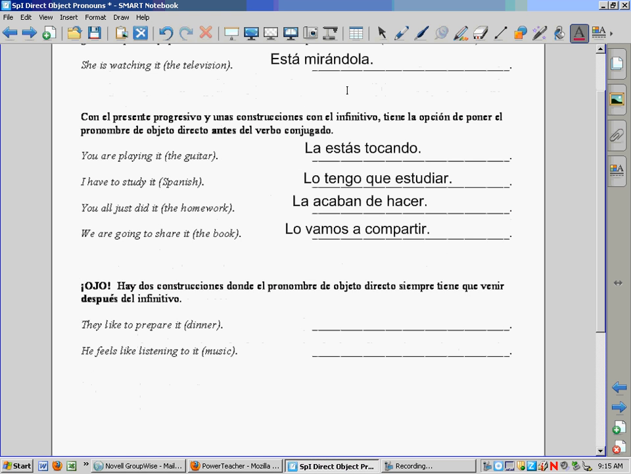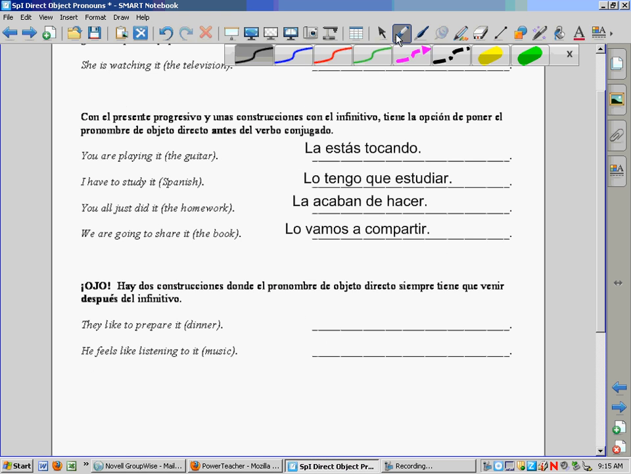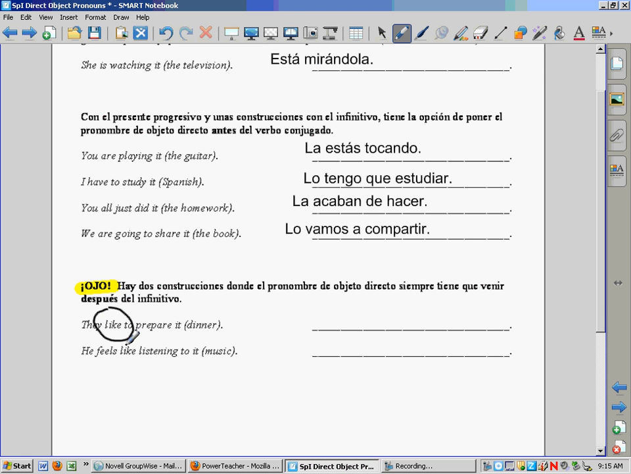With the last two, as you can see here, it says mucho ojo. That's because with these constructions, you only can put it after. Those are anytime they have the word like. So, for example, they like to prepare it. He feels like listening to it, referring to music. We cannot put it before. They always, the lo, la, los, las part has to come at the end.